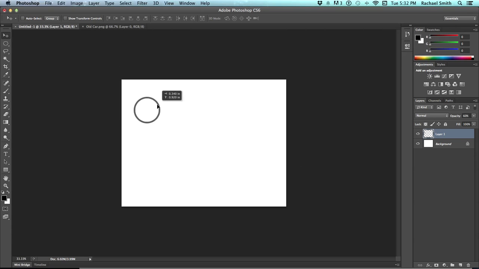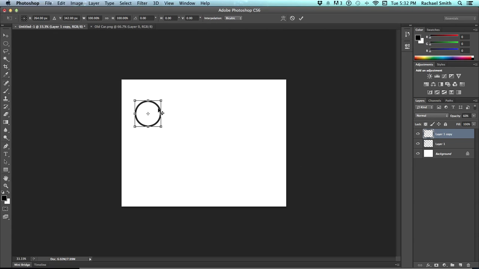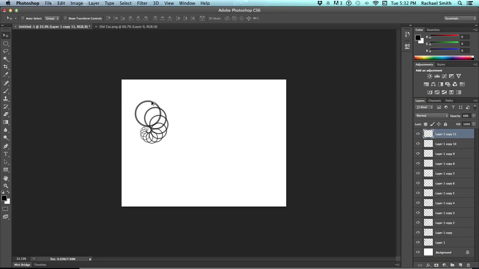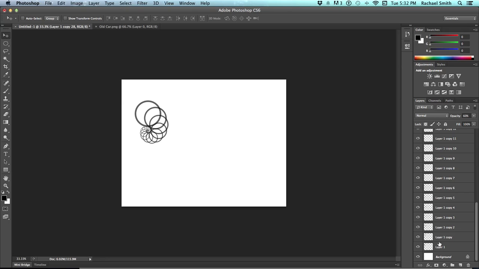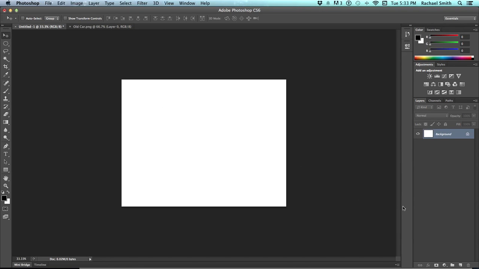You can do your Command J, Command T, and when you rotate also shrink it just a little bit, and then you'll end up with this diminishing spiral pattern. So this is kind of a cool effect. It takes a little bit of playing to figure out what you can do with it, and obviously depending what shape you're using, you could get totally different effects out of it.